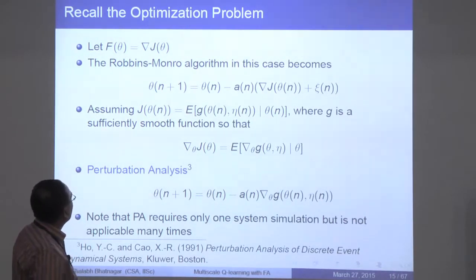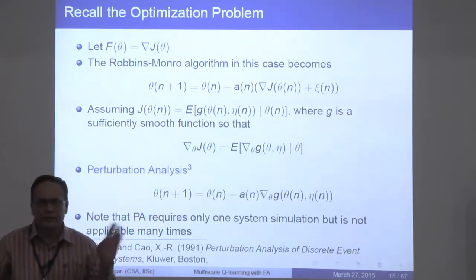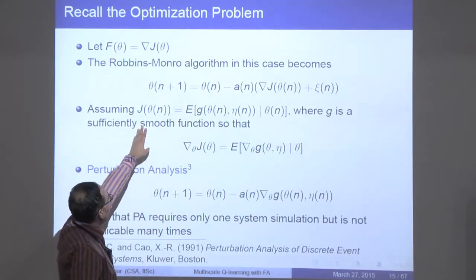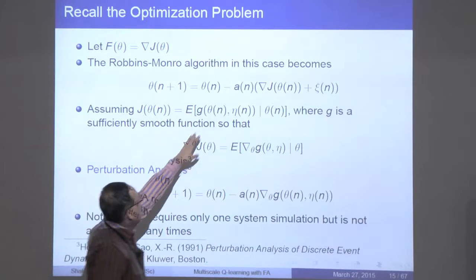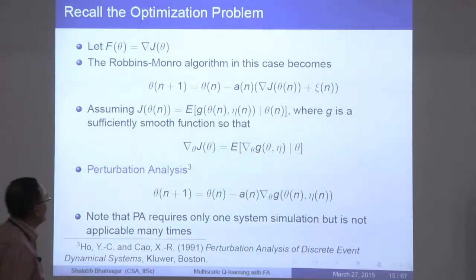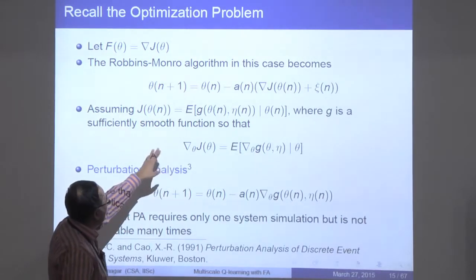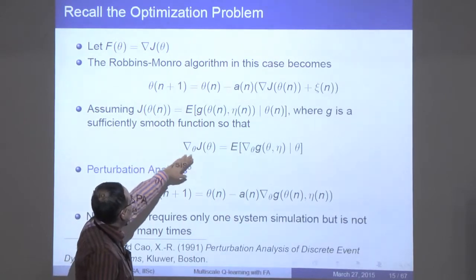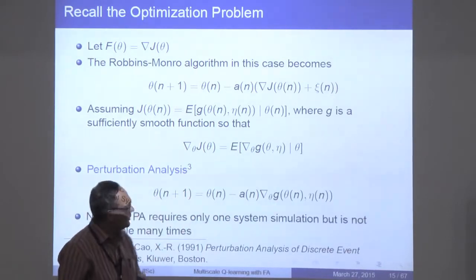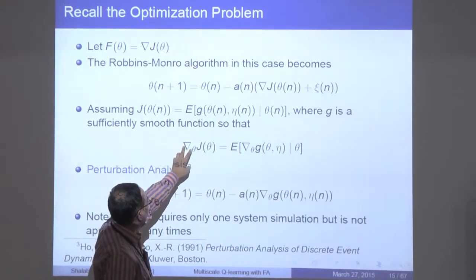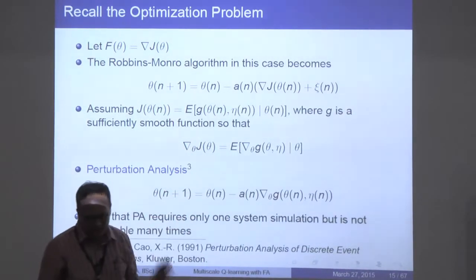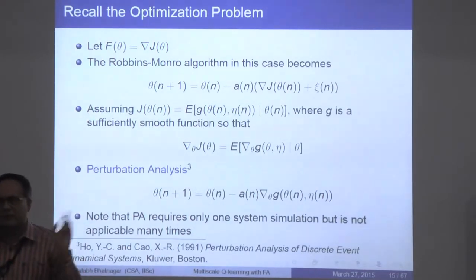In this particular instance, let's say f of theta is grad J of theta, where J is some objective function. Now assuming that J of theta has this form, J of theta n is the expected value of some g of theta n comma eta n, where eta n is the noise again. Let's say that g is sufficiently smooth and the dynamics is smooth and so on, so that this is a legally valid operation. So grad of J is the expectation of the gradient of g. This is not always true, because this is the gradient of the expectation, and you can't always swap the two. But let's say this is legal, and there are systems for which you can do that.